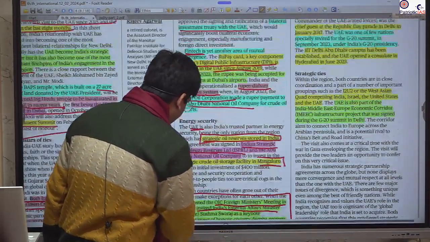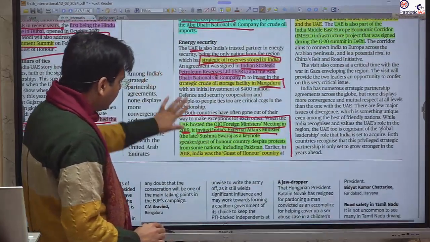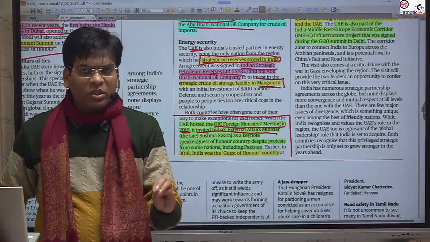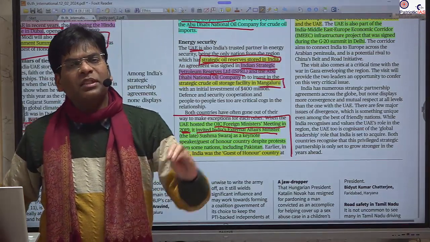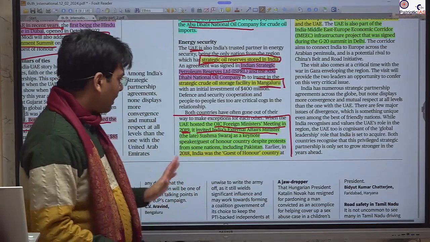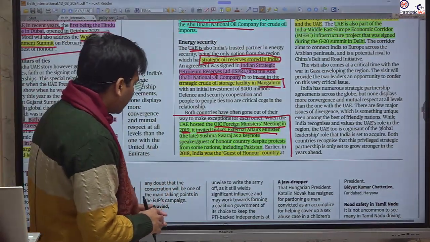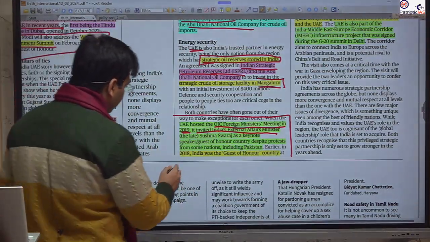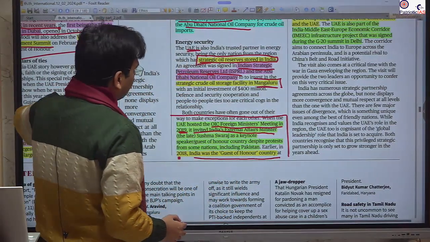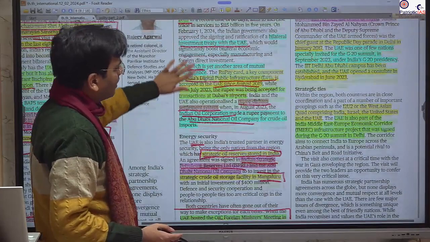Even this Islamic country was ready to include India, as India has a large Muslim population. Even India comes second. India has a larger Muslim population as compared to Pakistan. Okay, so you should also know that in 2018 India was the guest of honor country in the UAE, and beside that there was the invitation.